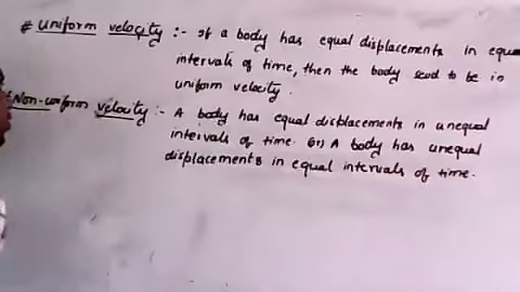Then the body is said to be in non-uniform velocity, or it is moving with non-uniform velocity. Are you clear?